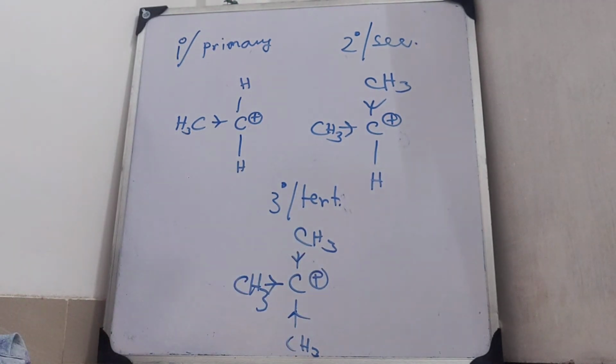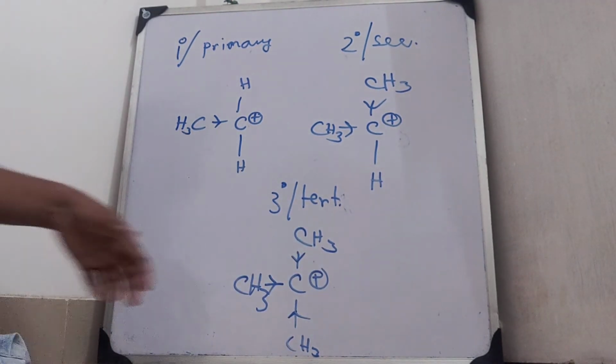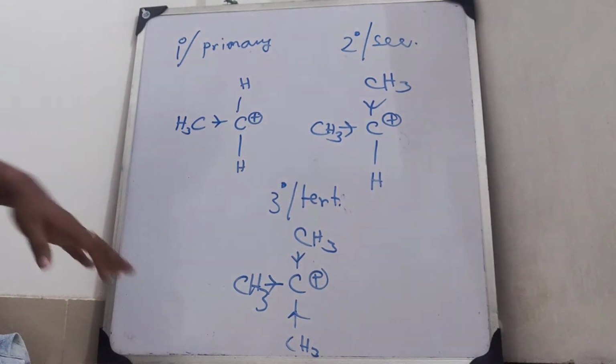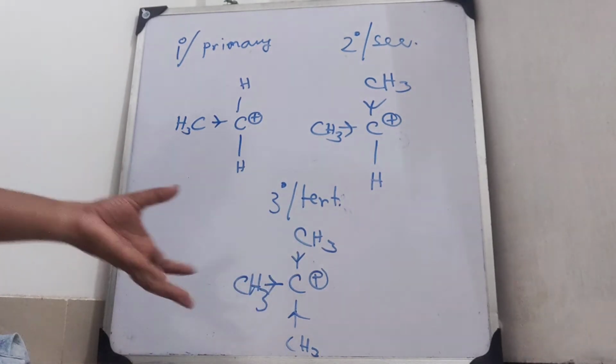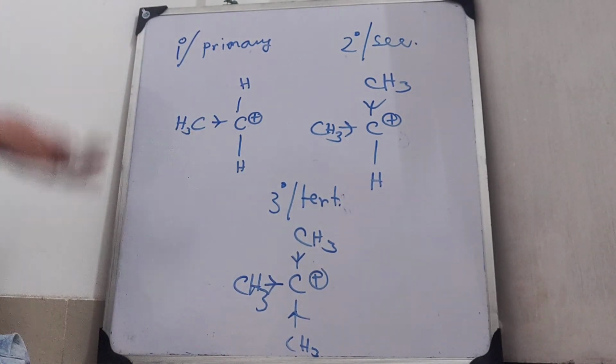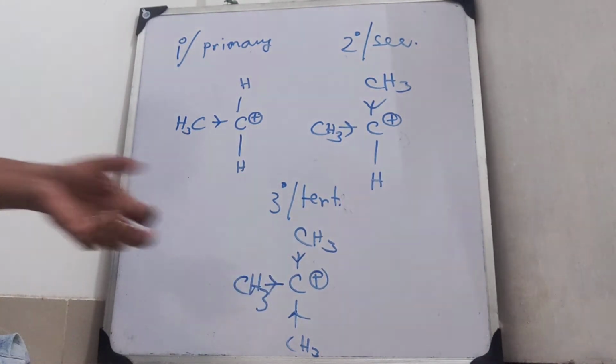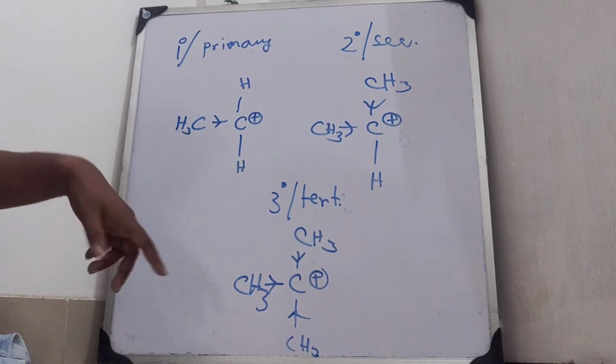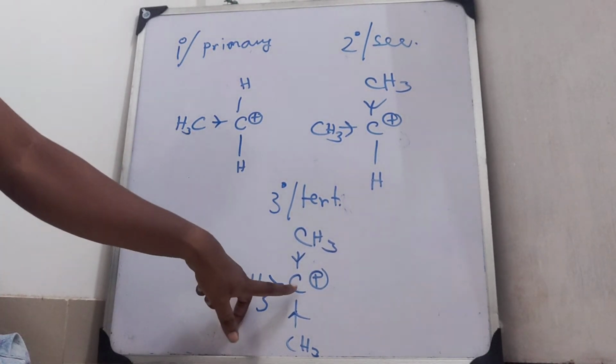So you tell me which one will be stable? Obviously the third one will be stable. How? Because as these CH3 groups are pushing the electrons towards this carbon, the positive charge is somehow being stabilized by the electrons coming towards this carbon. The density of electrons is increased in this carbon.